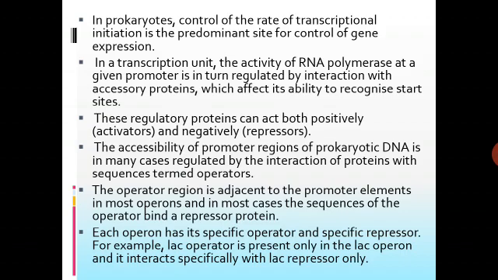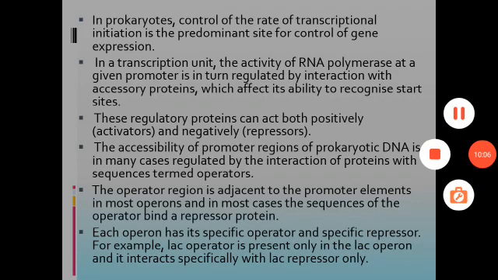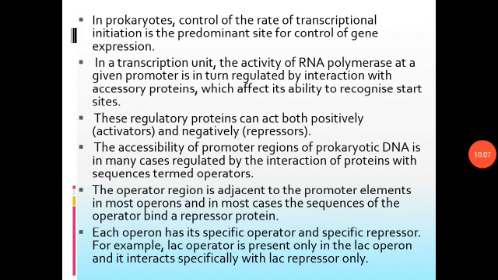The accessibility of promoter regions of prokaryotic DNA is in many cases regulated by the interaction of proteins with sequences termed operators. The operator region is adjacent to the promoter elements in most operons, and in most cases the sequences of the operator bind a repressor protein.